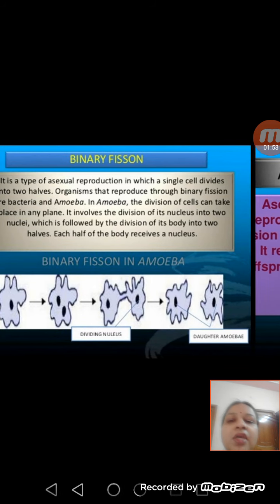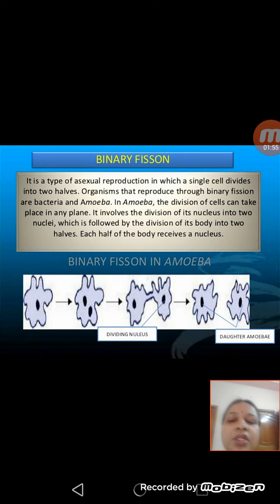In your book there are two types of asexual reproduction given. First one is binary fission, second one is budding. In binary fission, as the name indicates, binary means two and fission means division. So division of one organism into two is called binary fission, and organisms which reproduce by this method undergo binary fission.